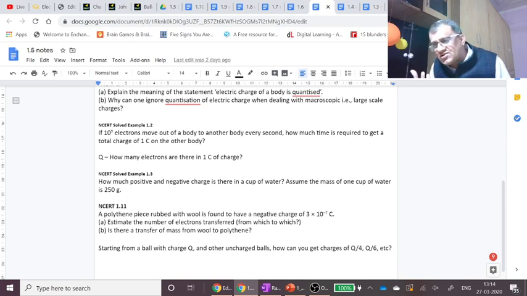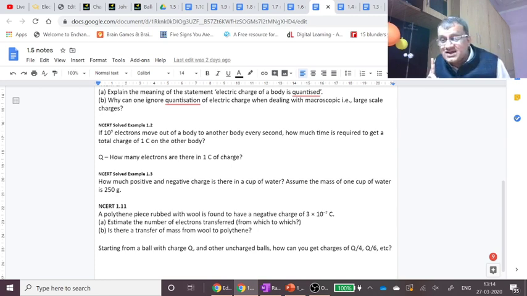So basically what you need to know is how much charge one electron carries. See, what moves is an electron. I told you that it is just a mere coincidence that what moves turns out to be in the party of negative one. They didn't plan it that way. So how much charge does one electron carry?